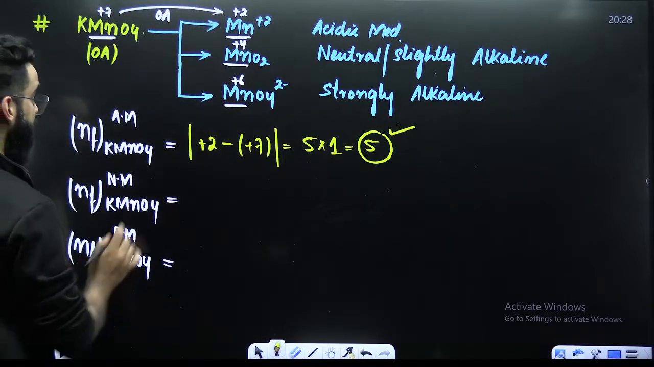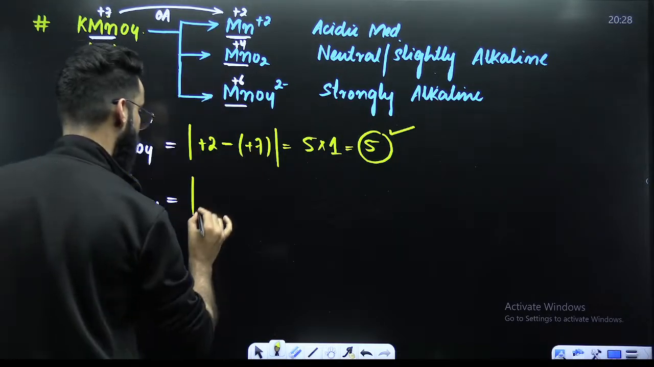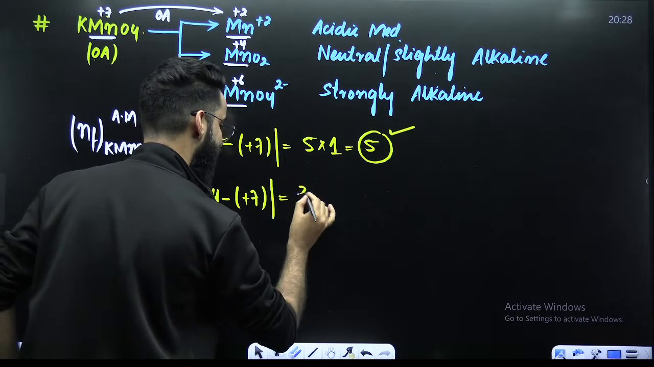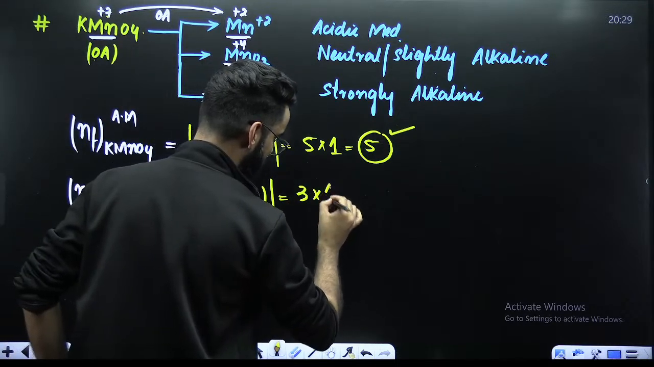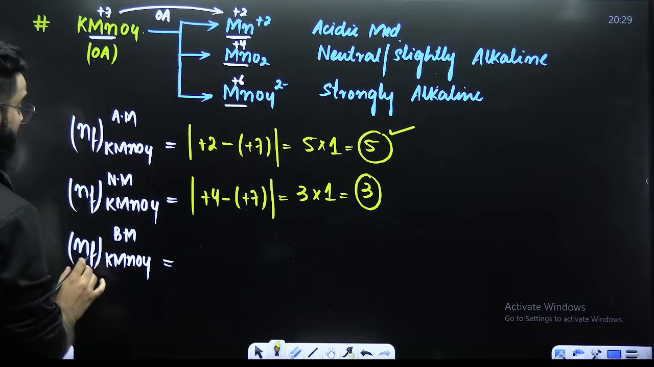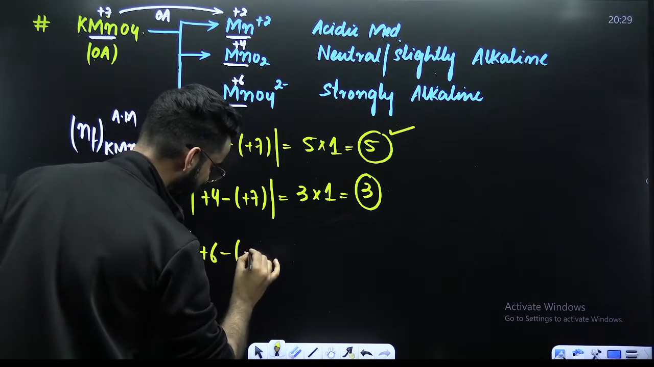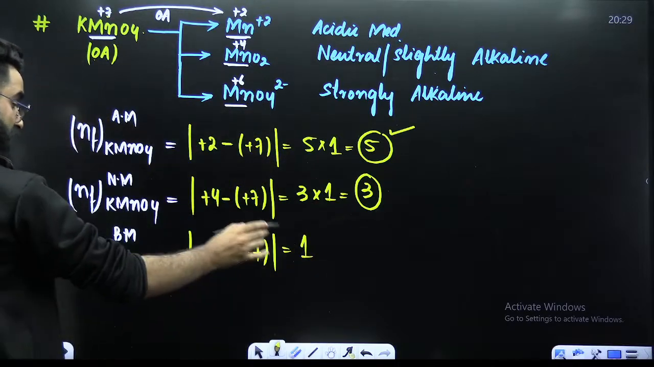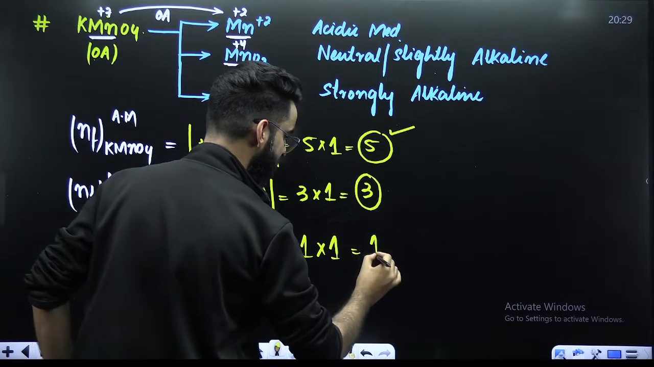Now talk about the neutral medium. In neutral medium, it goes from +7 to +4. Initial, final, so it's final minus initial, mod. The value comes out to be 3. And this 3 is the change in the oxidation state for one atom of manganese, so I'm multiplying this with 1. 3 multiplied by 1 is 3. N factor of KMnO4 in basic medium: +7 to +6. Calculate the change, final minus initial. The value comes out to be 1. This 1 is the change in the oxidation state for one atom of manganese, and here I've got 1 only. So I'm multiplying this with 1 at the end. So you got the N factor as 1 over here.